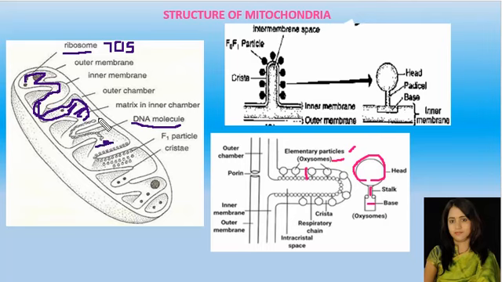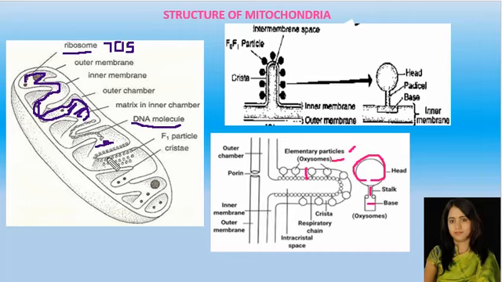Then on the inner membrane of the mitochondria, the ETS, electron transport system, is present, where oxidative phosphorylation takes place. Hence the mitochondria produce an enormous amount of energy due to the breakdown of pyruvate molecules, and that energy is utilized for the synthesis of ATP molecules.